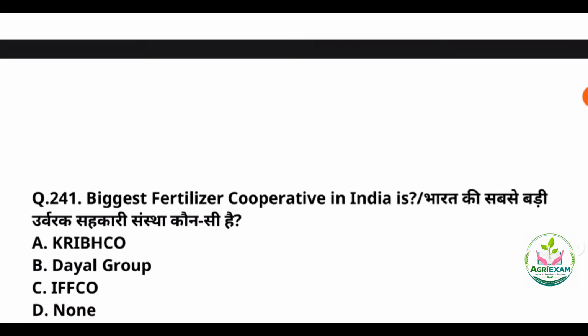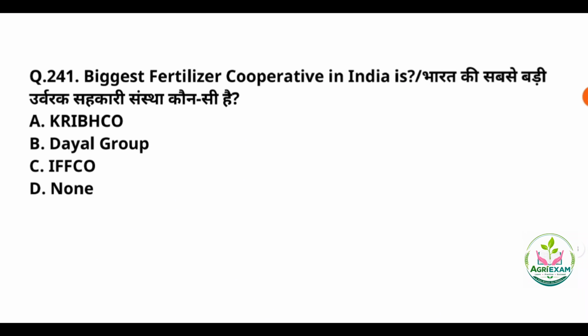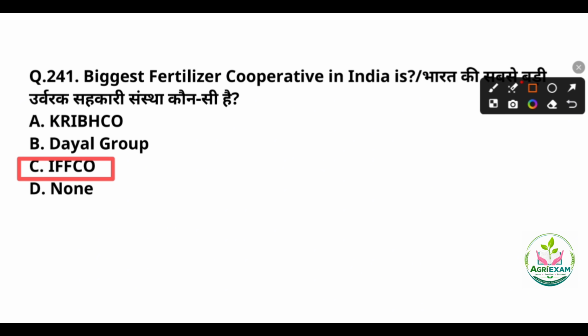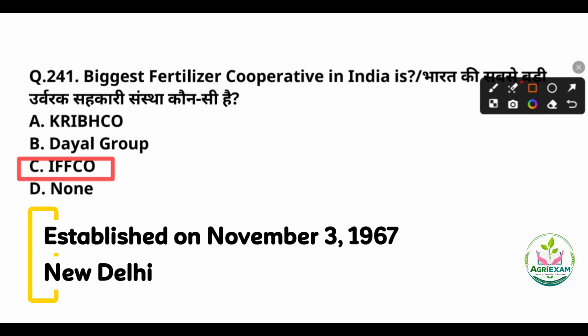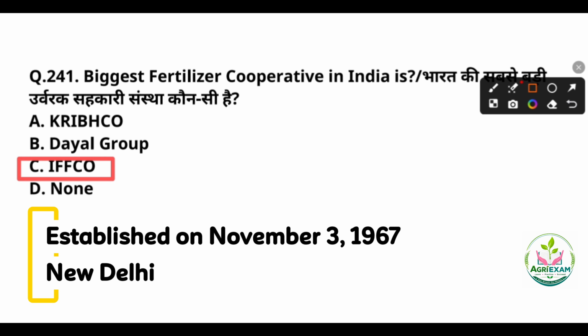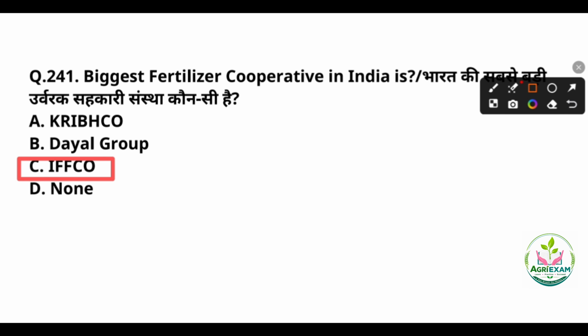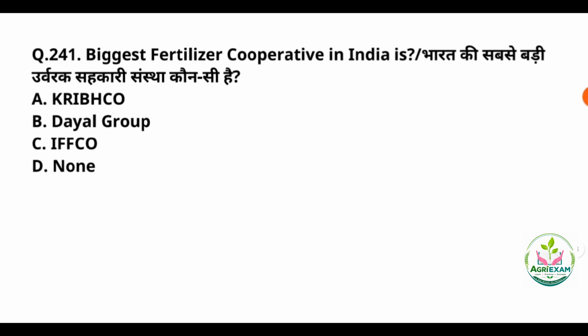Next question, question number 41. So the biggest fertilizer cooperative in India is, the answer is option number C, that is IFFCO. So the Indian Farmers Fertilizer Cooperative Limited, IFFCO, was founded on 3rd of November 1967 with headquarters in New Delhi, and it is owned by thousands of cooperative societies and serves millions of farmers across the country.